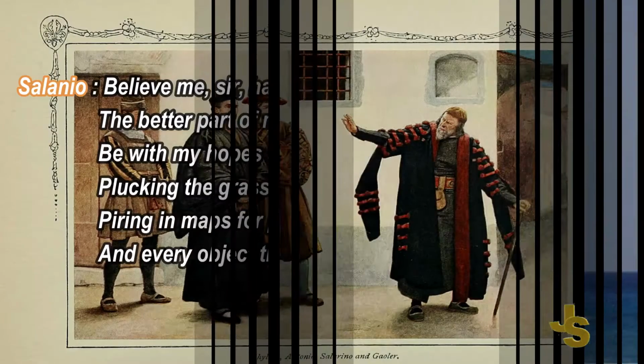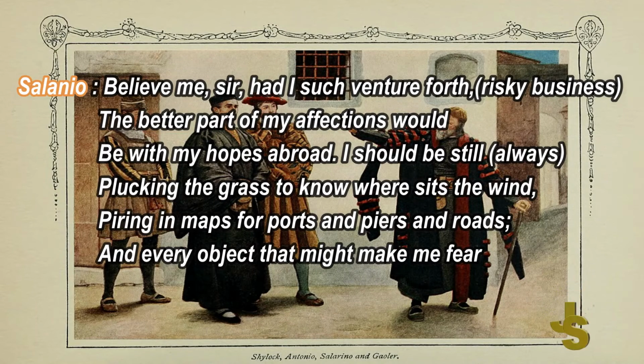Means, believe me, just trust me, sir, that if I had such risky business. Why is it risky? Because at that time there were no means of transport except the seas. So all the merchant ships go via the sea, and there are many dangers in the sea journey, because maybe there are pirates, there are the seashores. So anything could happen to those ships. That is why it is a very risky business.